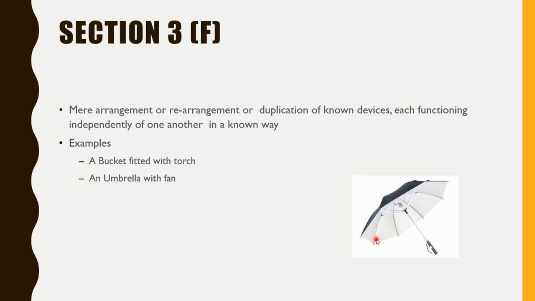So the answer is yes. He got the patent on that pencil with the LED light. Why? Because he represented that he had come up with that type of invention. He came up with a novel pencil that would be able to write in the dark room or in a dark place, right? Previously, a known pencil was not able to write in a dark room, but now with this pencil with LED light, anyone would be able to write in the dark room. So that is something new, that is something novel, that is something inventive, right?